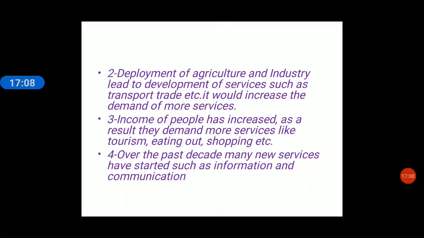So with modern agriculture and industry, if the demand from agriculture increases, the demand from industries is also provided for. Whatever is asked by the agriculture sector is produced by the industries, and it will increase the services. The number of people who provide services has also increased. Therefore, in these times, the tertiary sector has become important. Third point, income of people has increased.